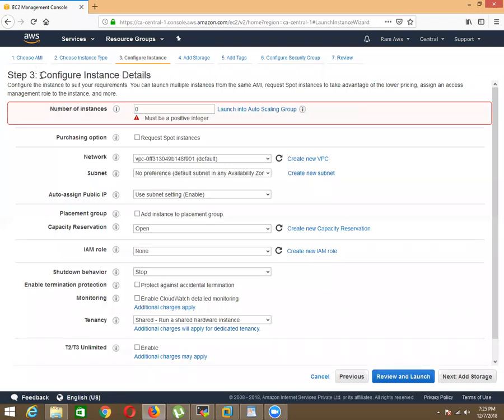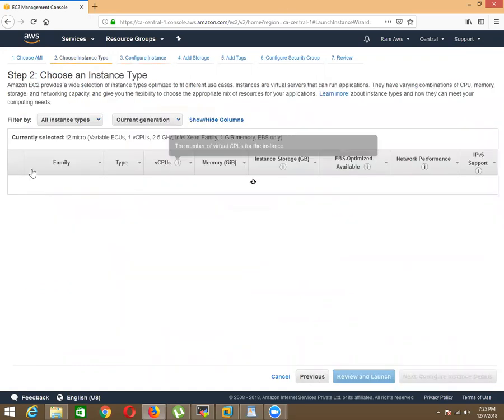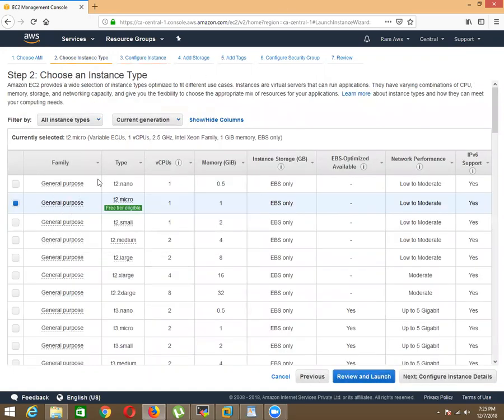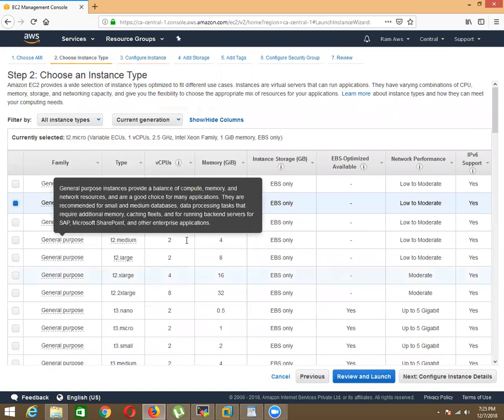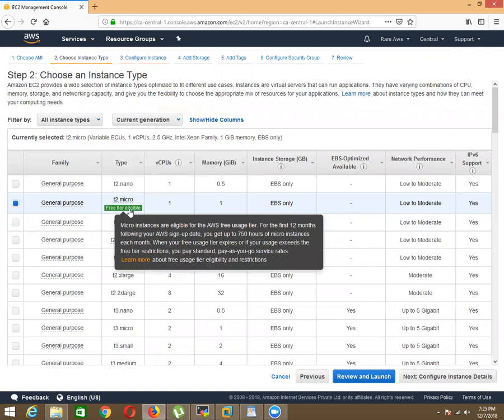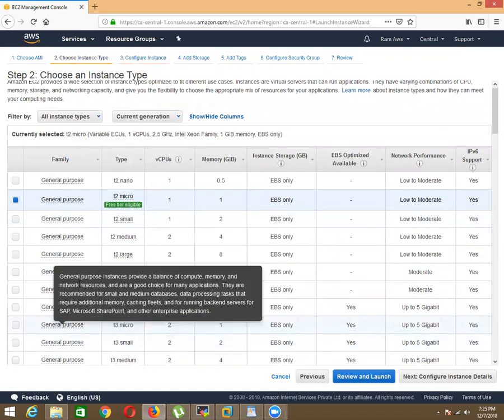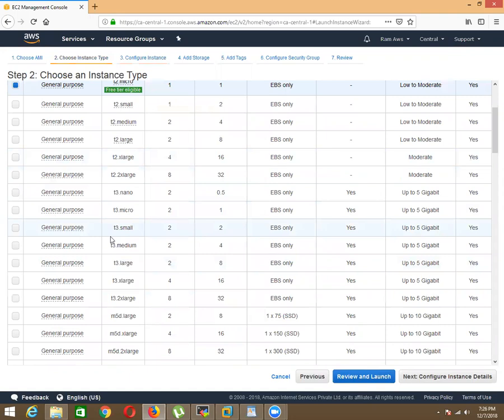So this is step number 3. Now he's asking you that just now I started. I have completed this. I just completed this one. Choose instance type, and I have chosen the T2.micro right now. But later I will choose another one based on my requirement.